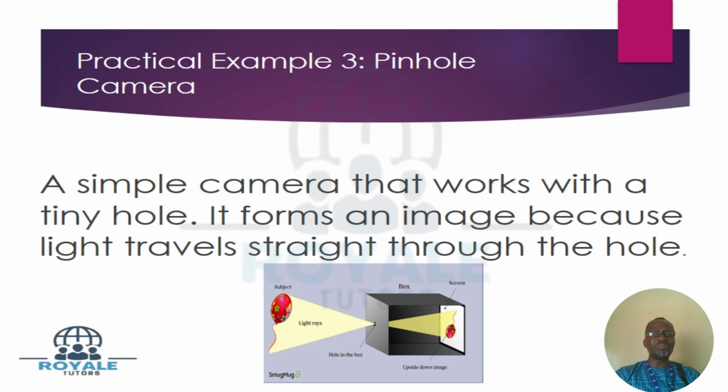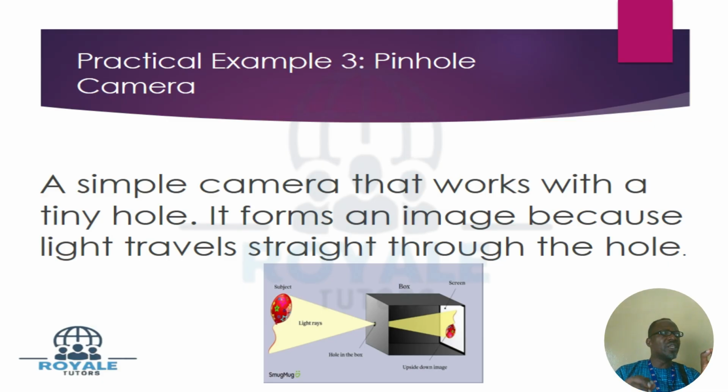We call this one the pinhole camera, a simple camera that works with a tiny hole. Even the camera we use to take pictures has a very tiny hole. The hole is in the form of a needle.